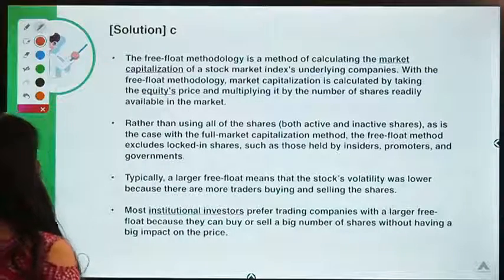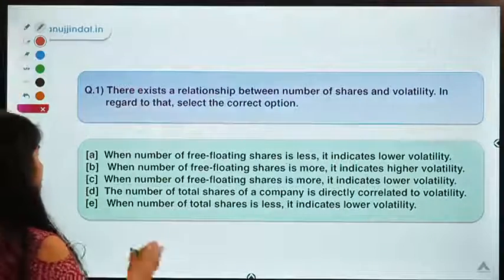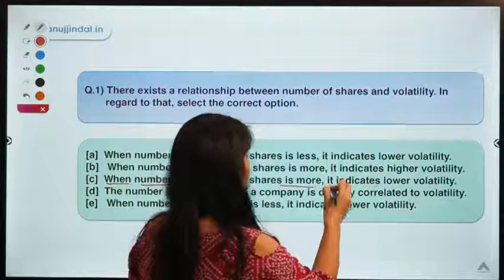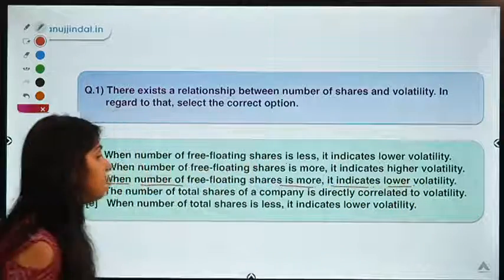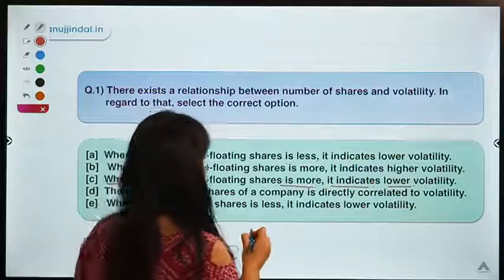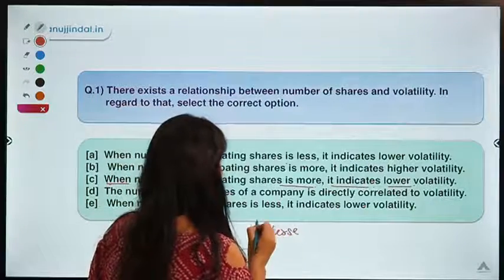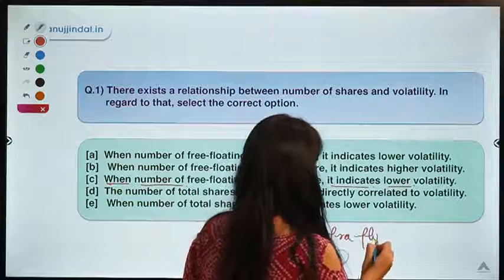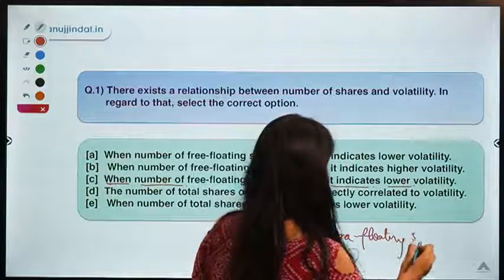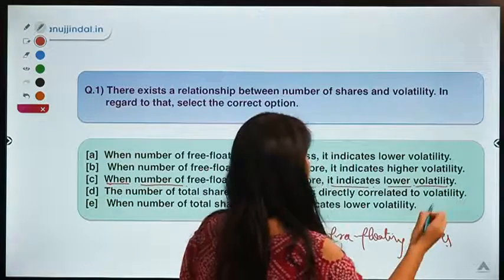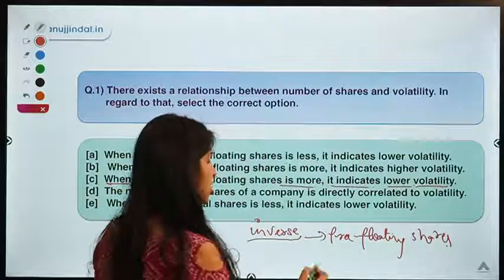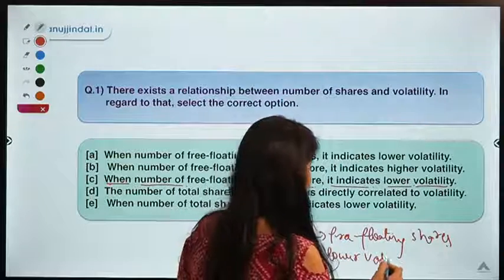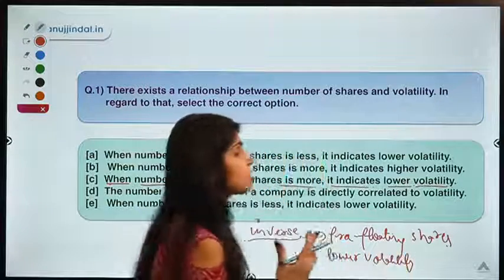Moving ahead to the solution, the correct option is C. C means this one: when the number of free floating shares is more, it indicates lower volatility. So basically there exists an inverse relationship between the free floating shares of a company and volatility. The more the number of free floating shares, the lower is the volatility, right? So what is the meaning of volatility? That means the movement in the prices of shares, right?